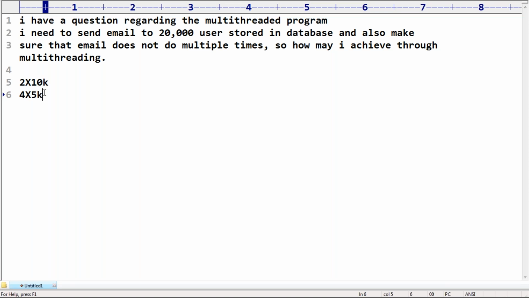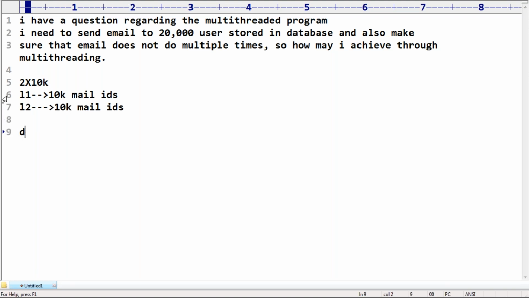Assume two parts, L1 and L2. L1 contains the first 10,000 mail IDs. L2 contains the second 10,000 mail IDs. Like that.